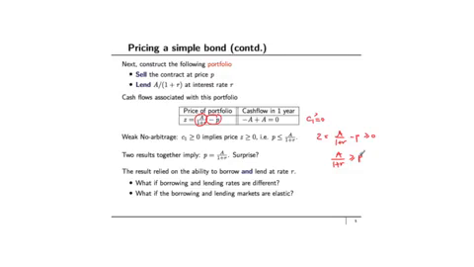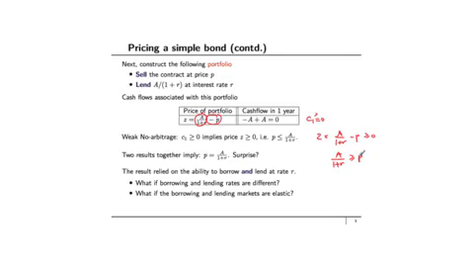It relied heavily on the ability to borrow and lend at the interest rate R an unlimited amount. If these assumptions are not true, then the net present value is not the correct price, and we would have to use some other techniques to figure out what the correct price would be. The no arbitrage conditions would still be valid, except that we would have to use them with different portfolios perhaps. So what happens if the borrowing and the lending rates are different? I can't use net present value, but I can use no arbitrage.